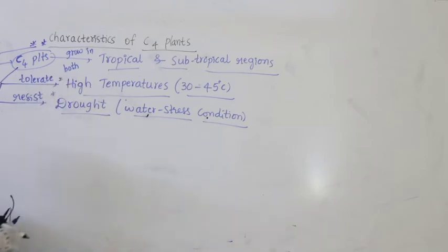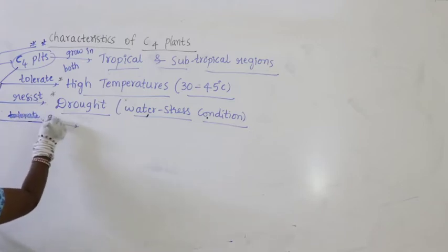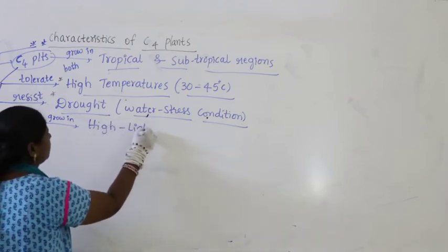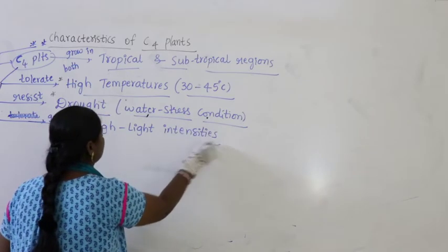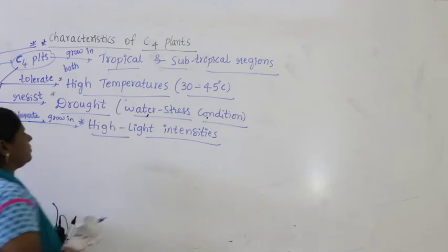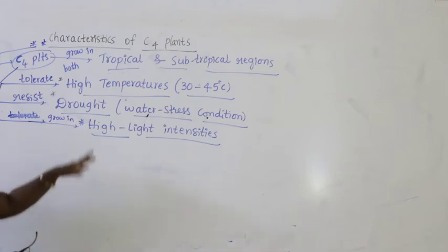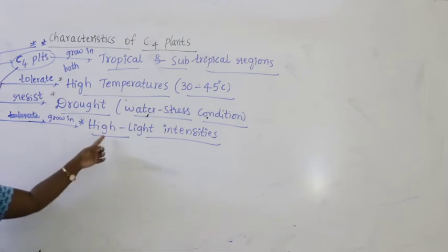Apart from this, you can write down that C4 plants also grow in high light intensities. C4 plants are found growing in regions where there is high temperature. Even though there is no water, they resist, and you can find them growing in high light intensities.